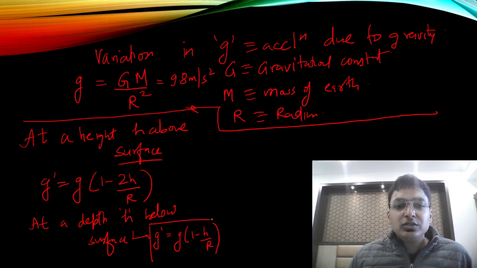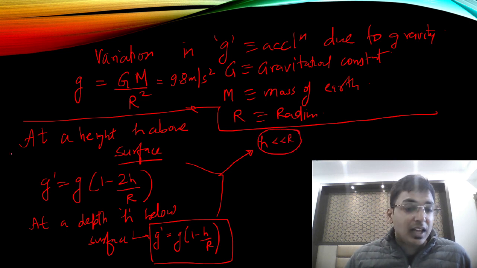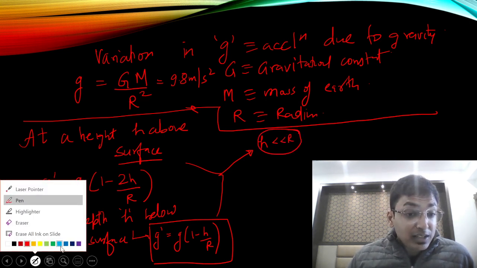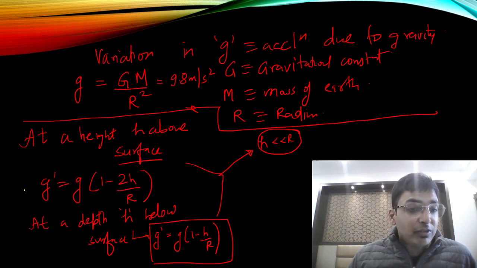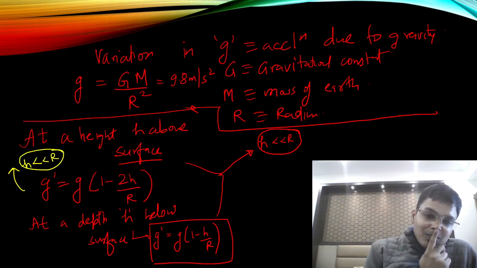So these two important formulas you have to remember. And remember, guys, when you apply this formula, h should be less than R. I'm again saying this cannot be applied randomly. This should be the condition: h should be much less than R. So we have done the variation formula also.